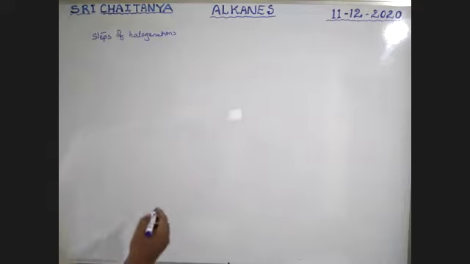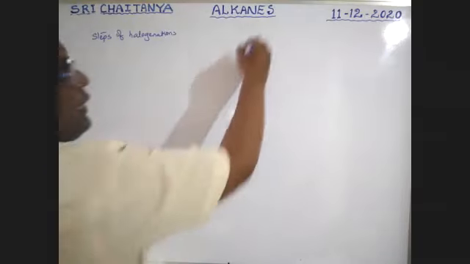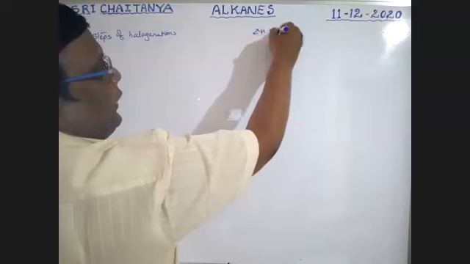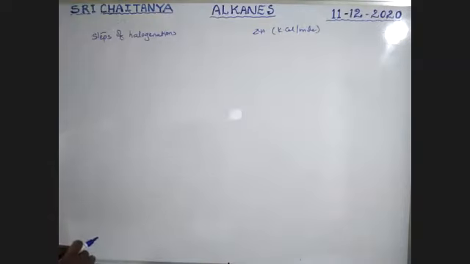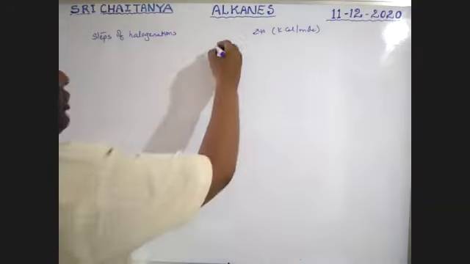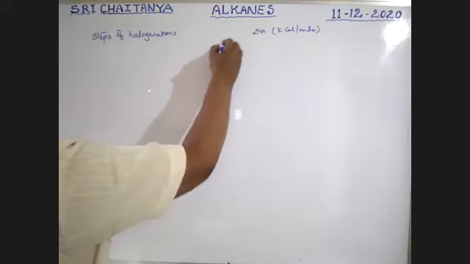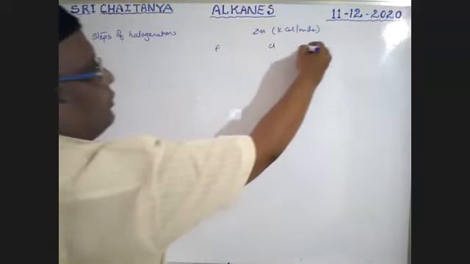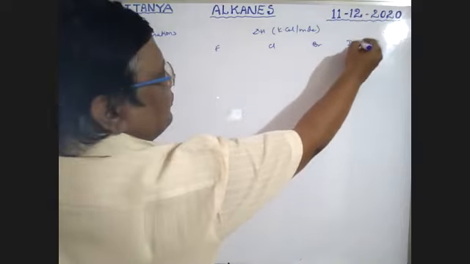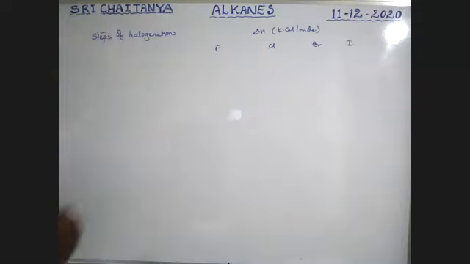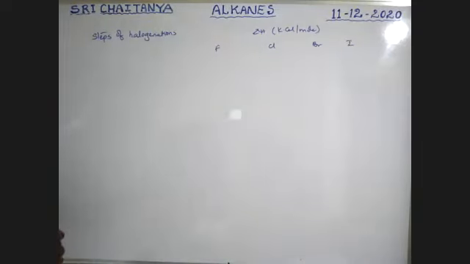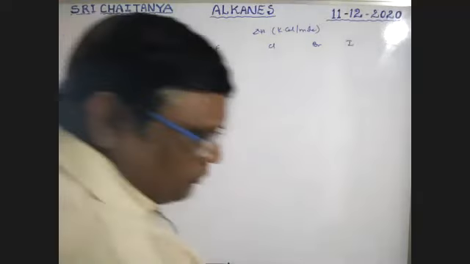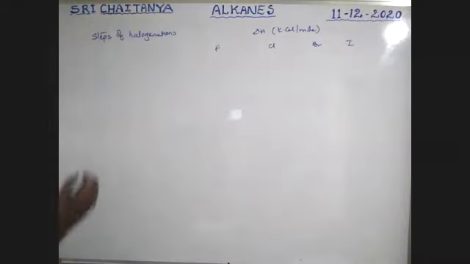Next, delta H values in kilocalorie per mole. All those values are in kilocalorie per mole. Next, what are the halogens involved? Fluorine, chlorine, bromine, iodine. So fluorination, chlorination, bromination, iodination. Step 1 value is how much? Step 2 value is how much? So first of all, see here.